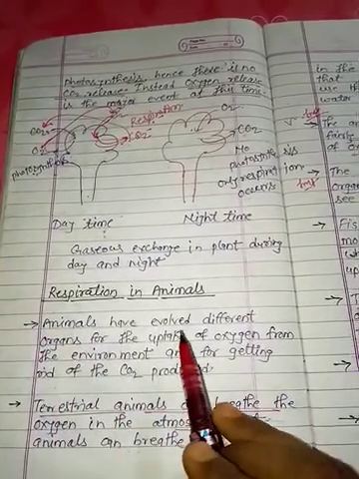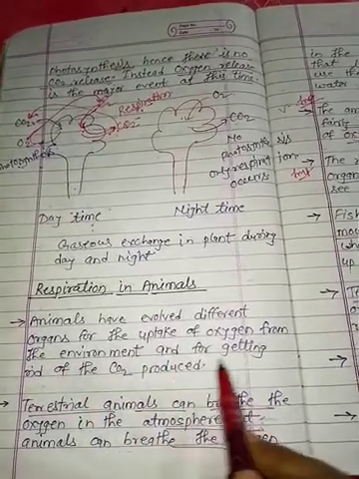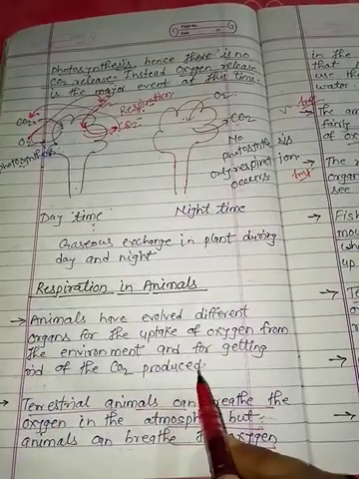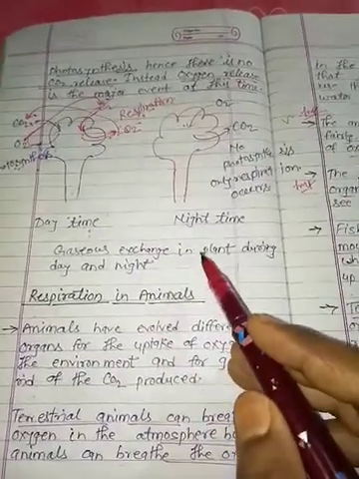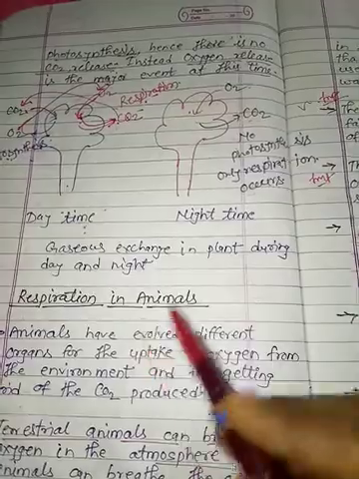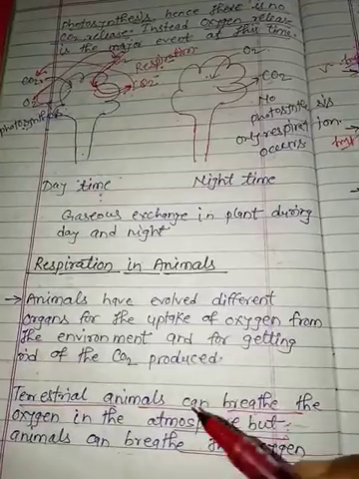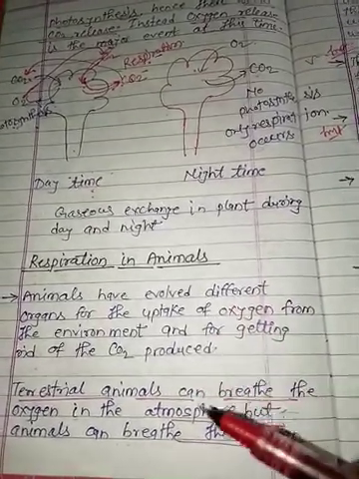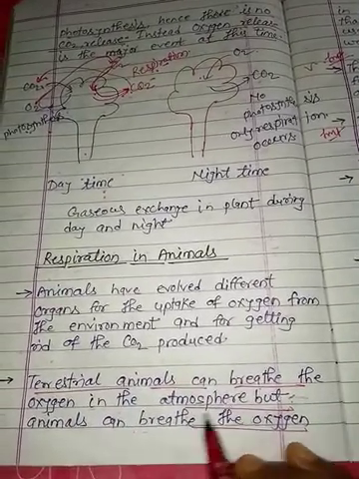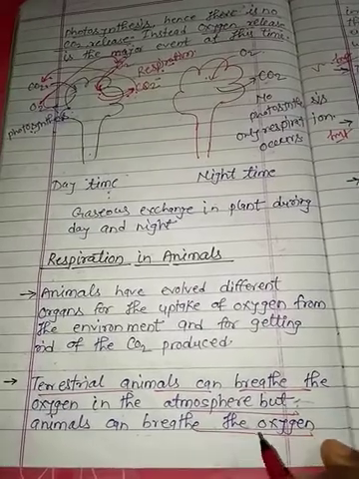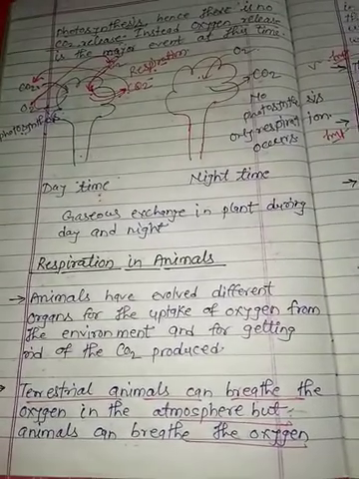Animals have evolved different organs for the uptake of oxygen from the environment and for getting rid of the CO2 produced. In plants, the exchange of gases takes place by the absorption of oxygen through the stomata. But in the case of animals, different organs are present for the process of respiration. Terrestrial animals can breathe the oxygen in the atmosphere, but animals that live in water need to use oxygen in dissolved form.